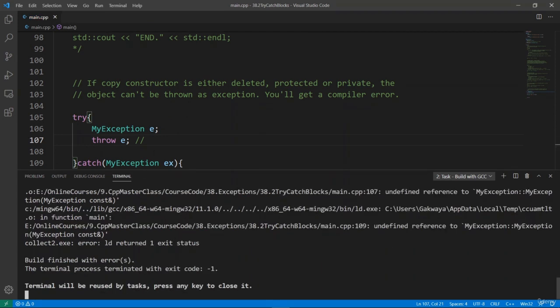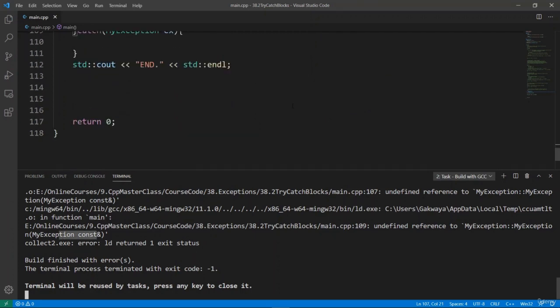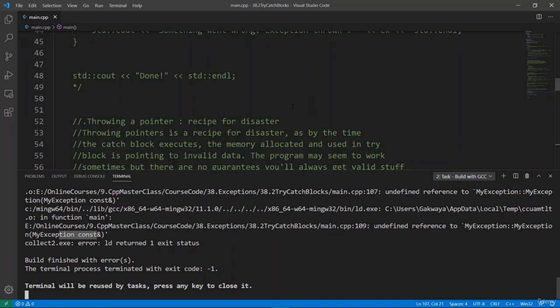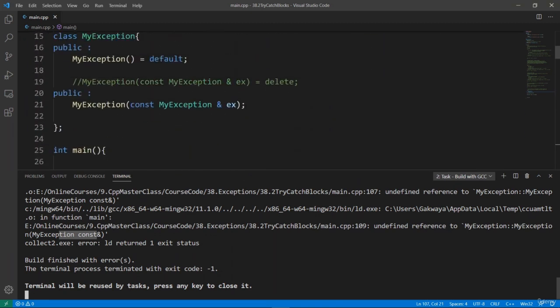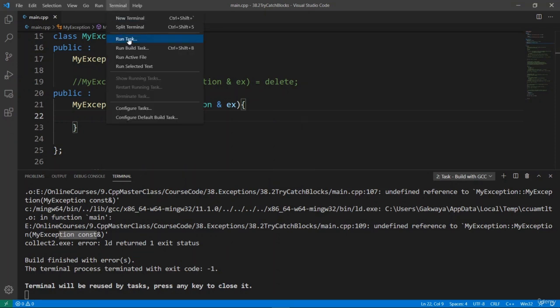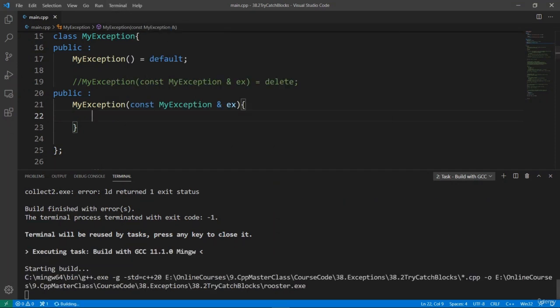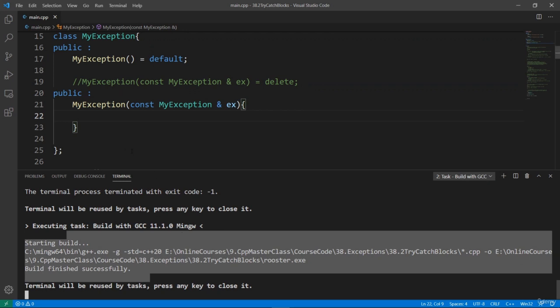What is wrong here? Undefined reference to myException. We have a copy constructor which is not defined. So we don't have a definition for this little guy here. But we can simply put a body in here and this is going to solve the problem. This is going to be our definition. Sorry for this. We're going to build this again. We're going to pass this through GCC and the build is going to be good now because our copy constructor is accessible from the outside.